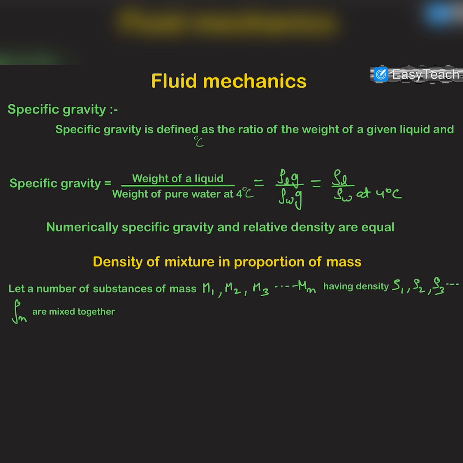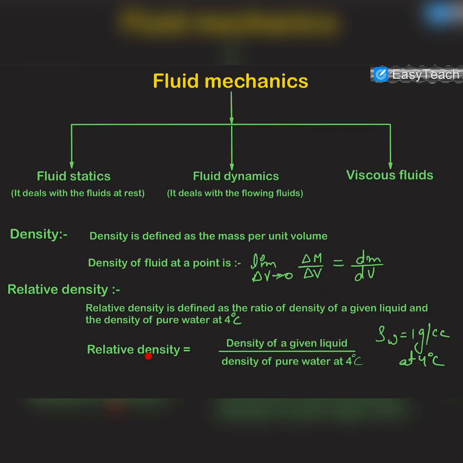And what is specific gravity? Specific gravity is also a ratio: the ratio of the weight of the liquid to the weight of pure water at 4 degrees Celsius. If we use this formula, g will be cancelled out, and obviously this will be rho L by rho W. Numerically, specific gravity and relative density are equal.